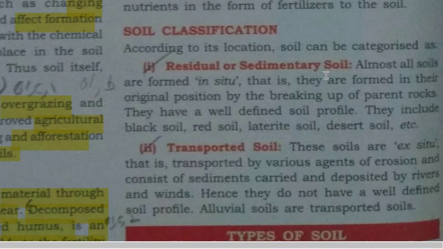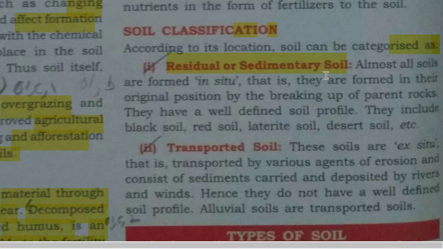Soil classification. According to the location, soil can be categorized as residual or sedimentary soil. What is residual or sedimentary soil? Almost all the soils are formed in situ, that is, they are formed in their original position by the breaking up of the parent rock. They have a well defined soil profile. They include black soil, red soil, laterite soil, desert soil, etc.